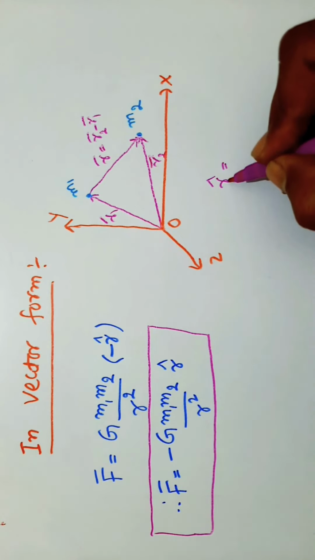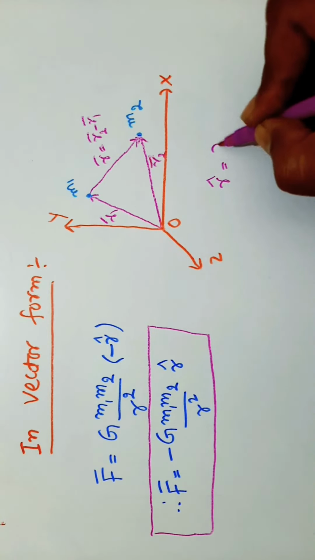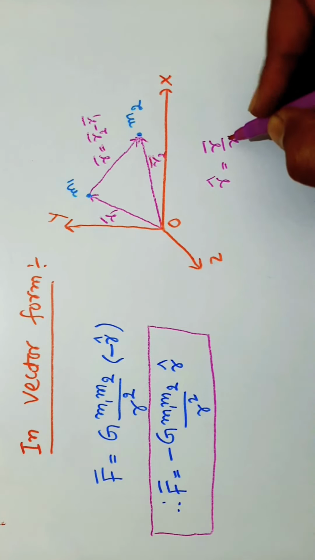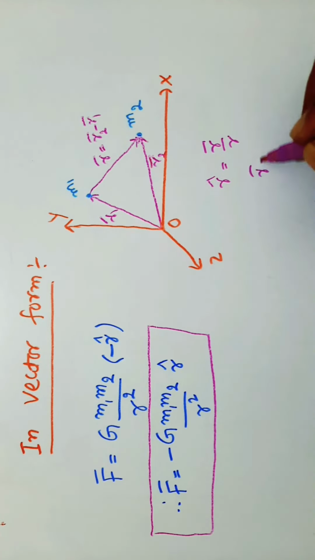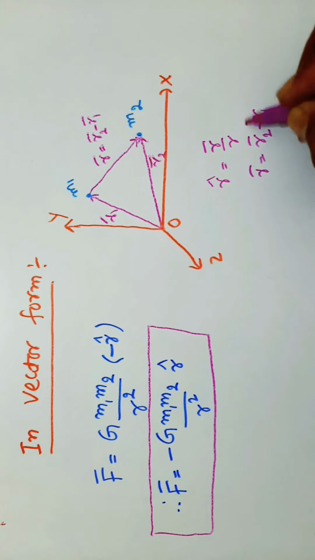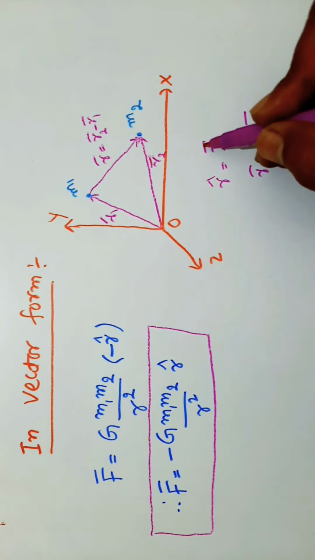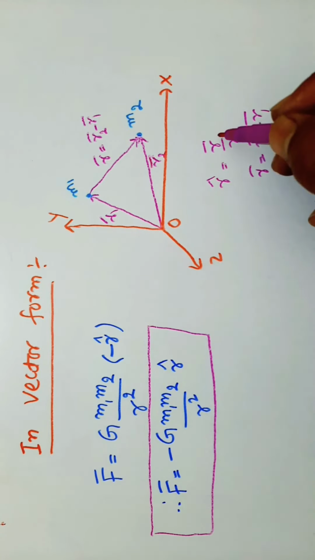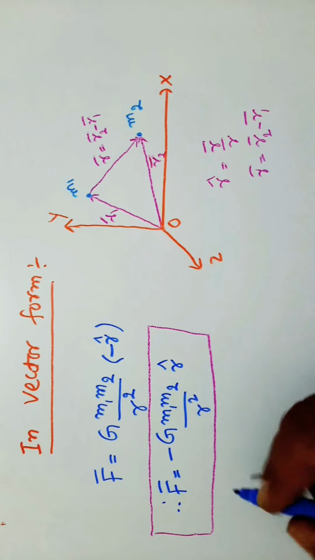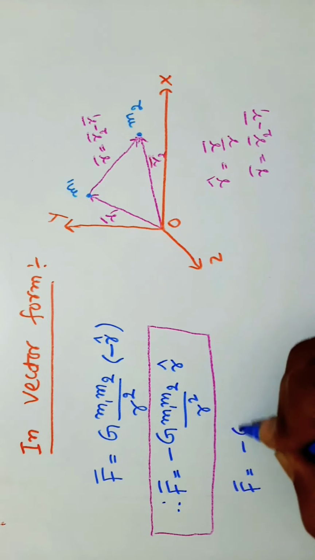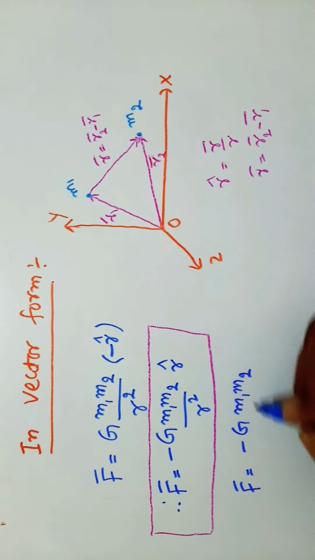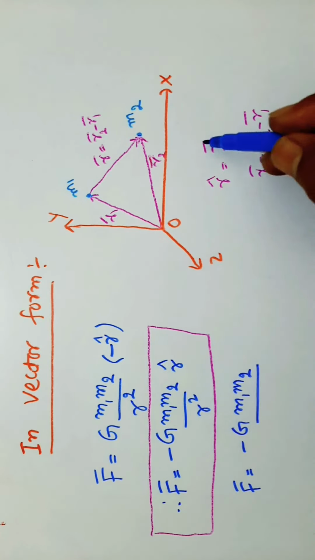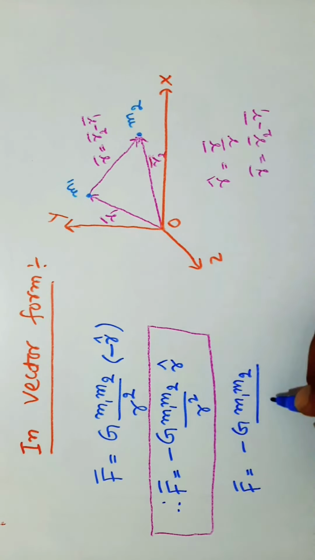Here r cap is a unit vector, it can be written as r bar by r. Here r bar is equal to r2 bar minus r1 bar. So r cap is equal to r bar by r. If we replace r cap with r bar, we can write F bar is equal to minus G m1 m2 by r square into r bar by r, that is equal to r cube into r bar.